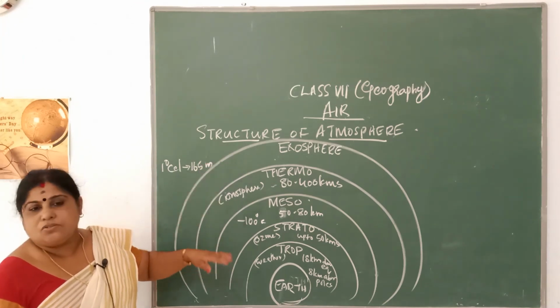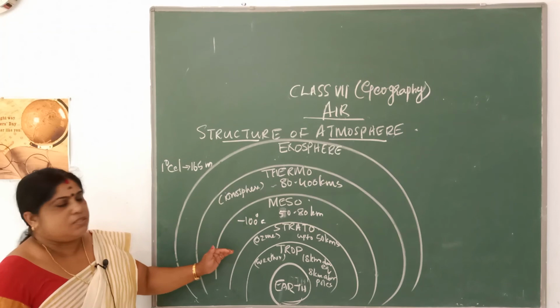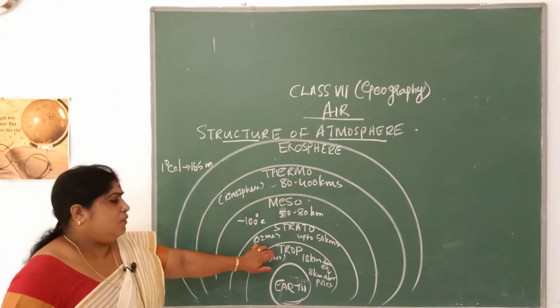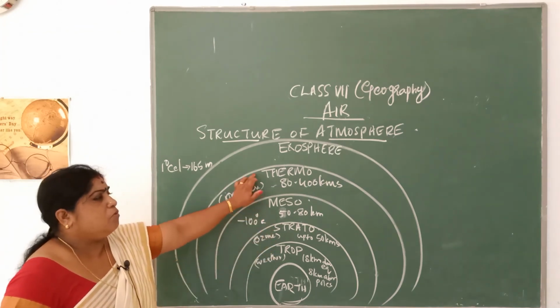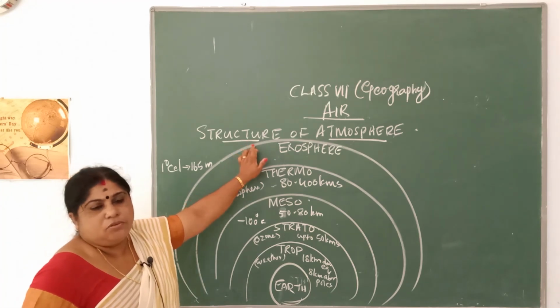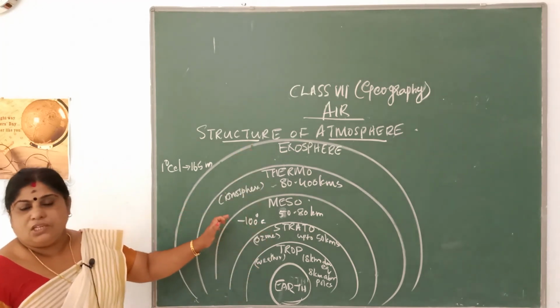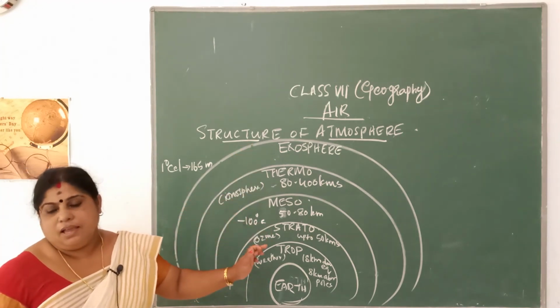So I hope you understood the 5 layers or structure of atmosphere: troposphere, stratosphere, mesosphere, thermosphere and exosphere. So learn the peculiarities of each of these 5 layers.